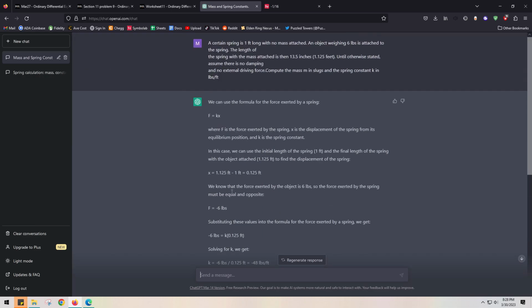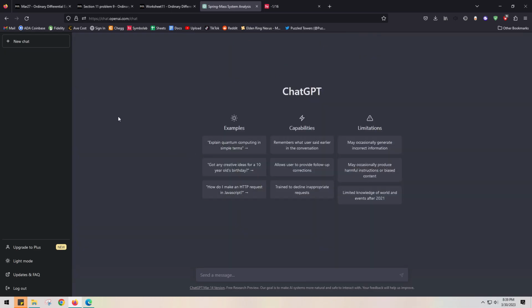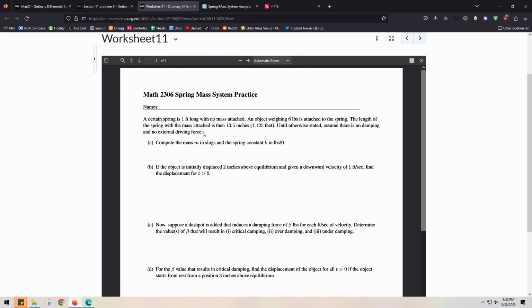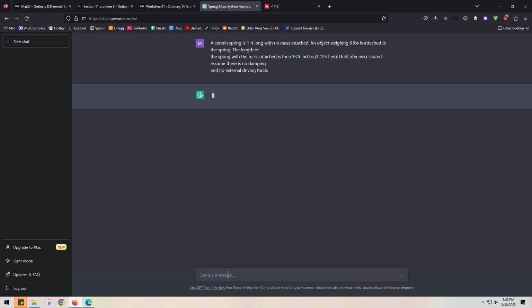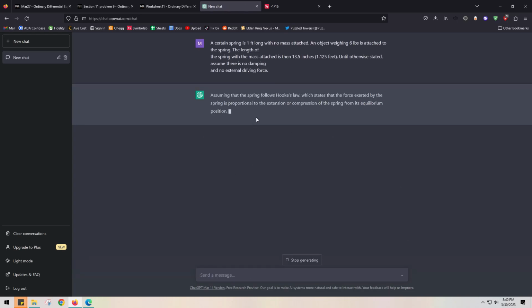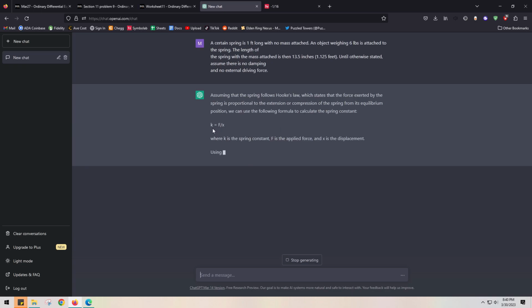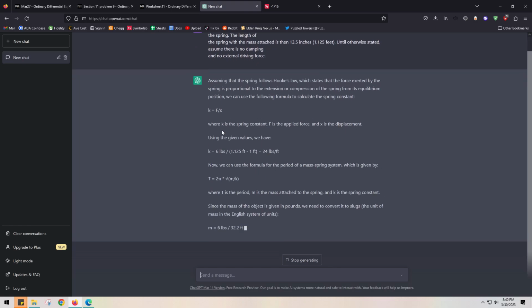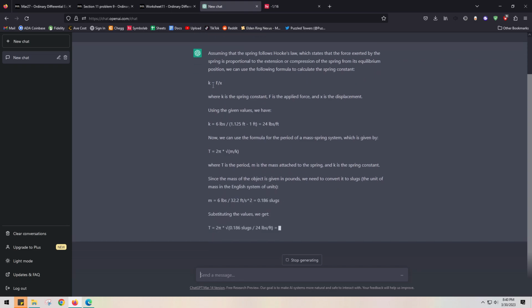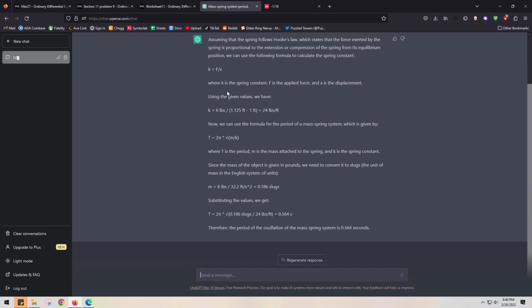All right, so I completely got rid of all the windows. We're gonna try this one more time. But this time I'm not gonna tell it what to do. I'm just gonna give it a general thing here. Let's see what happens. So it knows it's using Hooke's law, which is correct. I didn't say this before, but it did correct it this time. I tried this like 5 minutes ago, and it still gave me the negative k, which is really weird. I don't know why it's doing that.